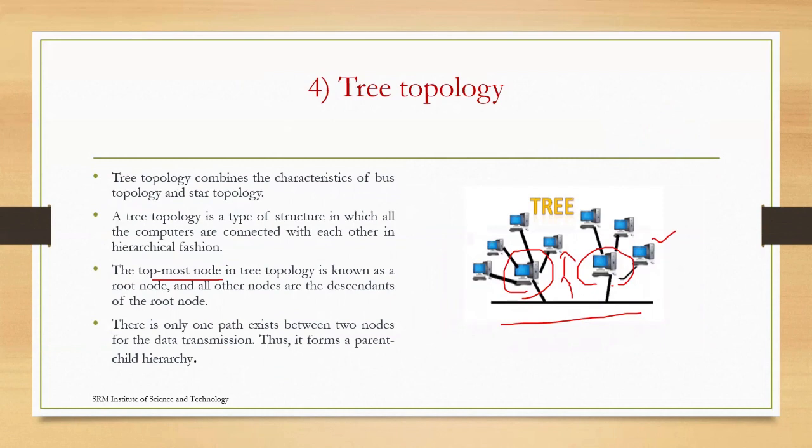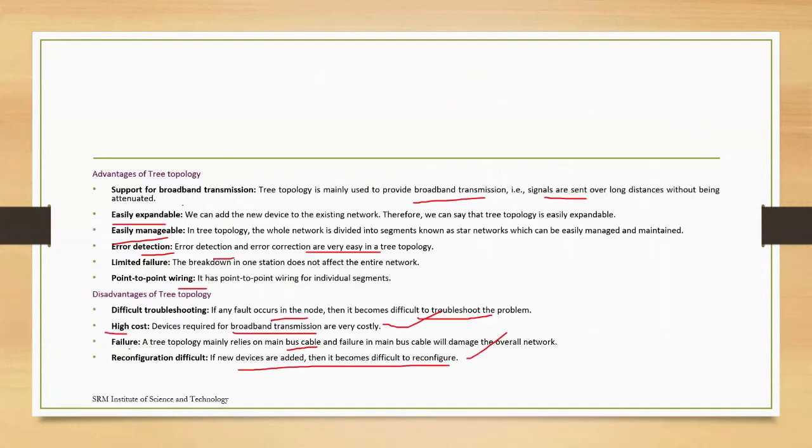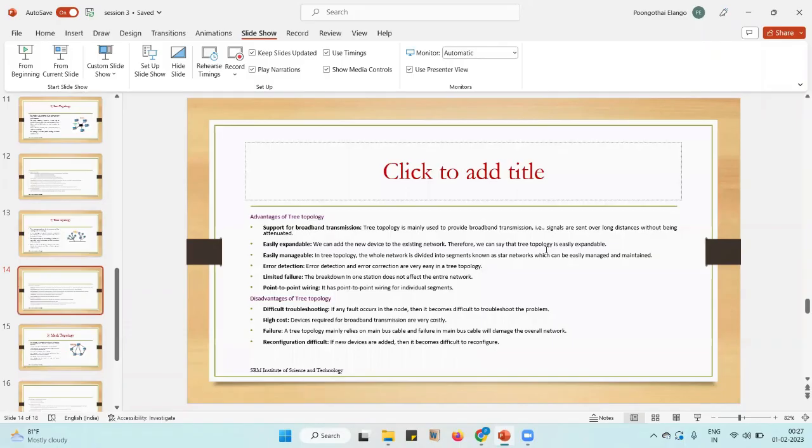And likewise for tree topology, in a single organization, the servers will be connected using the LAN cable. From the server, all the devices will be connected and will get the information. For that type of setup we will use tree topology. Okay. So based on our need, based on the organization type, we can choose which topologies to use. Okay. So in session 4, we will see how to connect these topologies using the Packet Tracer simulation tool. Okay, we will see the experiment manually in Packet Tracer. Thank you.